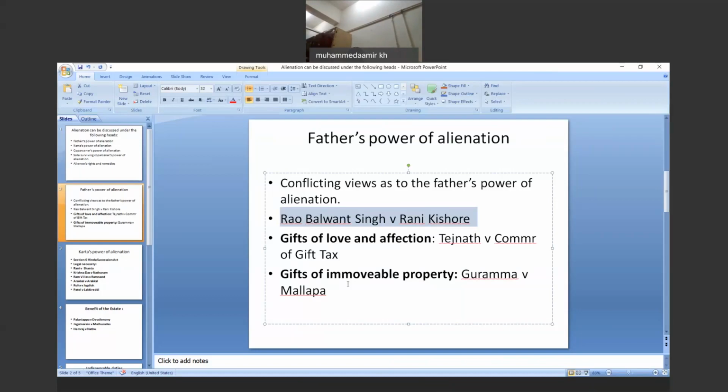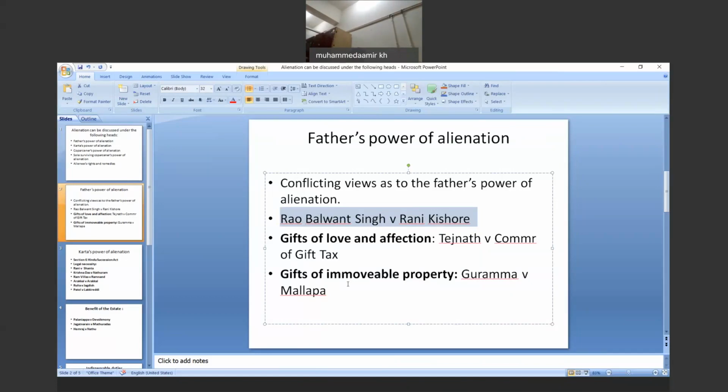It has been all along recognized that the Dayabhaga father has full power of alienation over all properties, whether self-acquired or ancestral. The Dayabhaga school, from the very beginning, supported the claim that a father has a right to alienate his property, and provides full power of alienation over all the properties, whether self-acquired or ancestral.